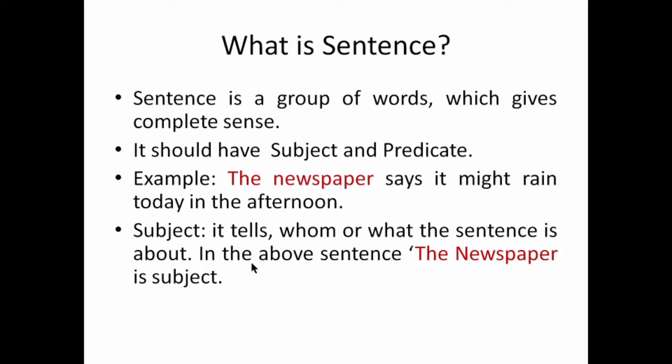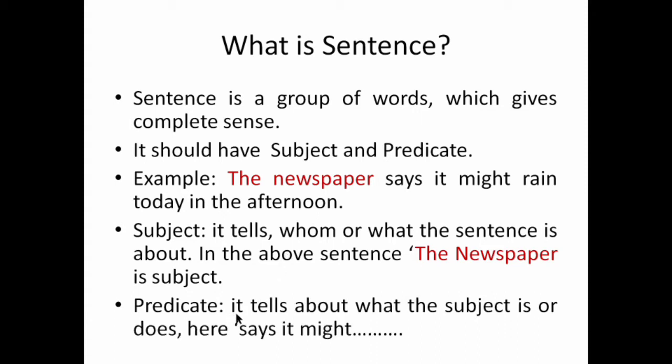So what in this sentence we are talking about? The newspaper. So newspaper is subject, and whatever we are saying about the newspaper, that means the rest of the sentence will be termed as a predicate. So here the definition is, what is predicate? It tells about what the subject is, or what the subject is doing. That is, it says it may rain today in the afternoon, therefore it is a predicate.